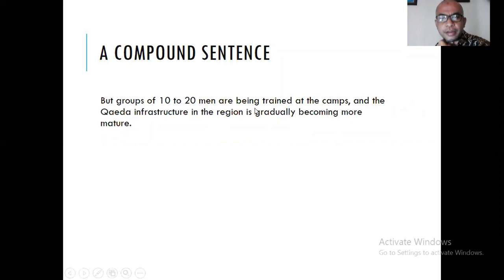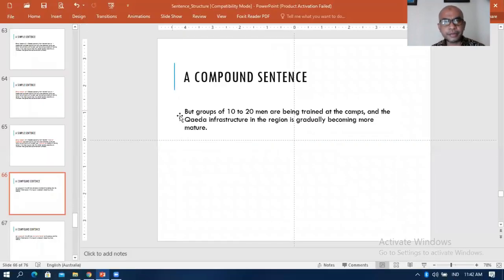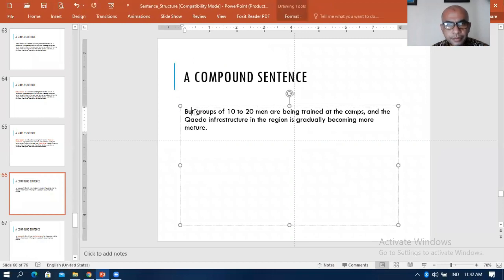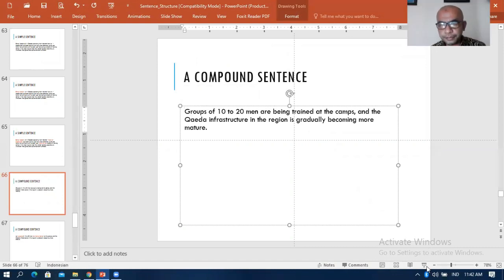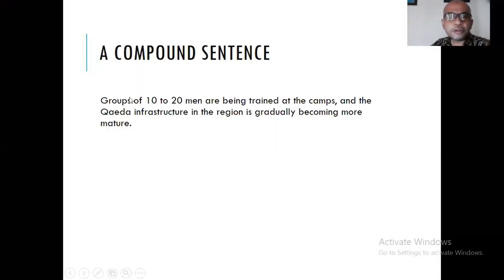Wait, it should not be but, just say group. So the first part of the sentence is group of 10 to 20 men are being trained on campus.